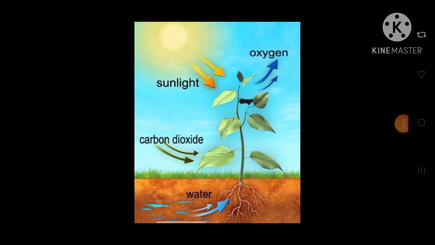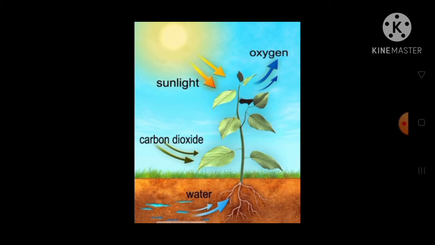Children, we all know that plants prepare their own food by the process called photosynthesis. You might have studied it in your 5th standard. During photosynthesis, carbon dioxide from the air and water from the soil react in the presence of sunlight to produce food.